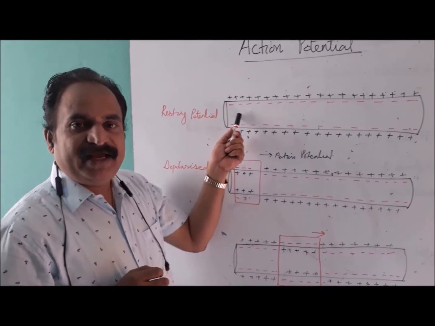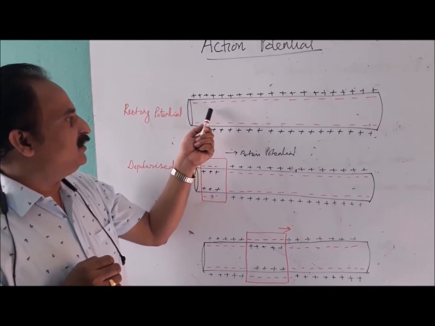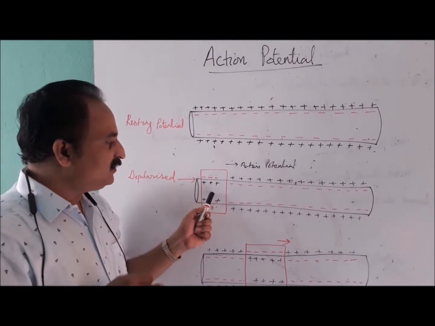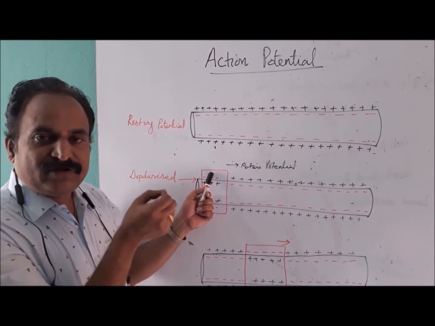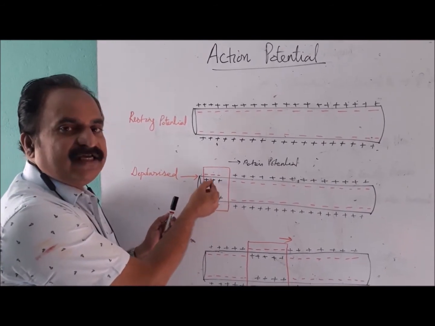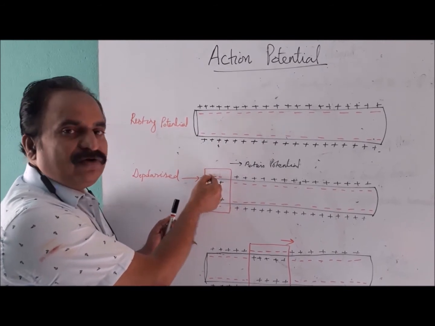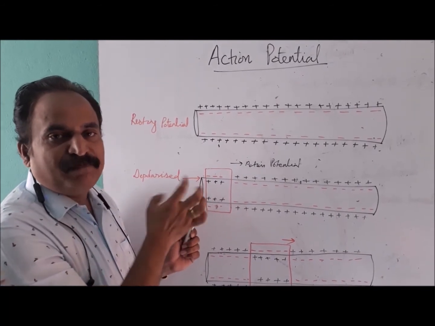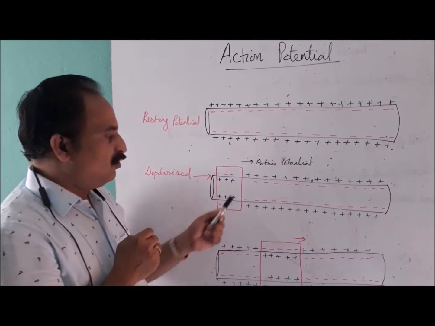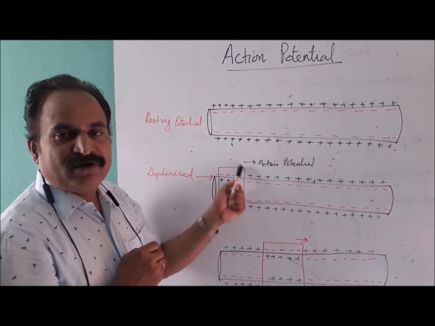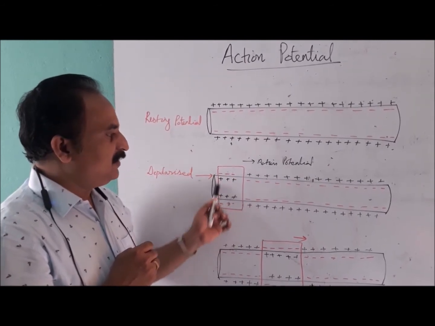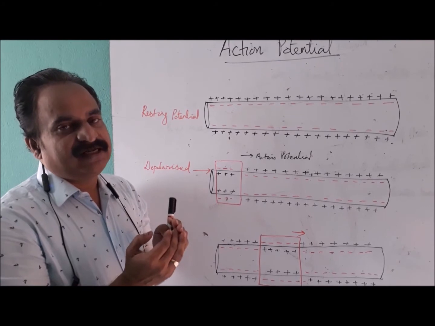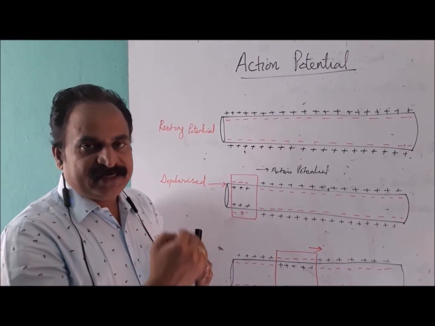When a stimulus is applied to the resting membrane potential, or this polarized nerve fiber, what will happen? Depolarization occurs. What is depolarization? The Na plus ions from outside will diffuse inside and K plus ions from inside will go outside of the membrane. This is called activation of the sodium potassium pump, or breaking of the sodium potassium pump, and sodium ions enter inside and potassium ions come outside, and there will be the generation of action potential. Let us see what action potential is and how it propagates through a nerve fiber in detail.